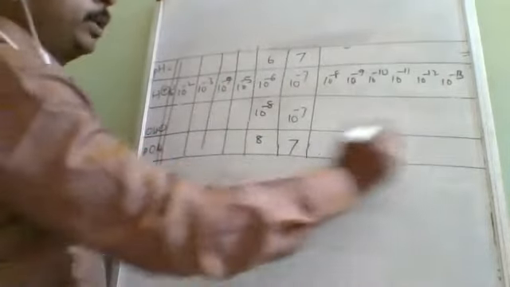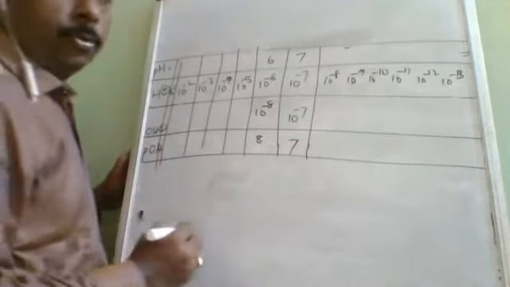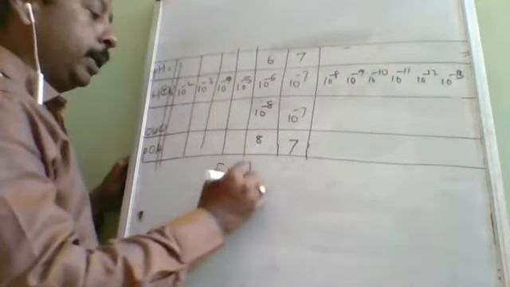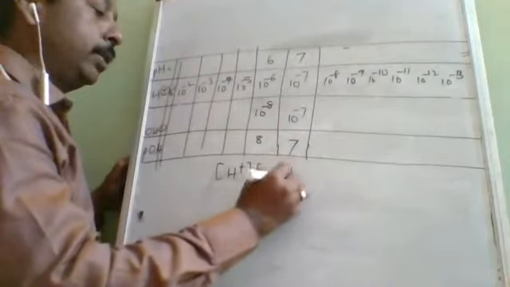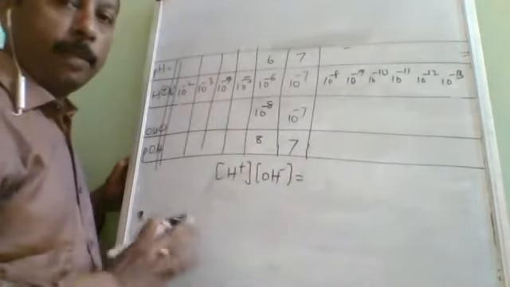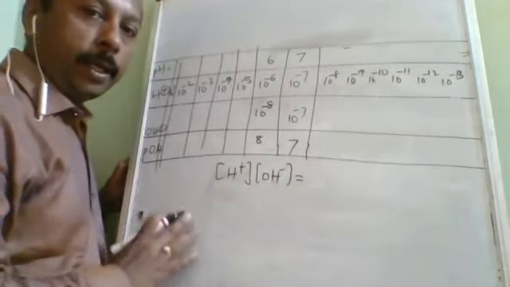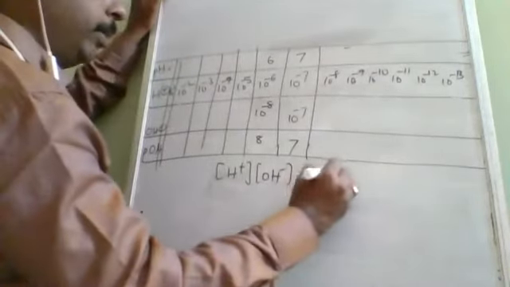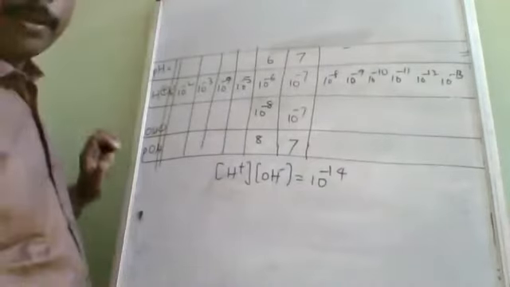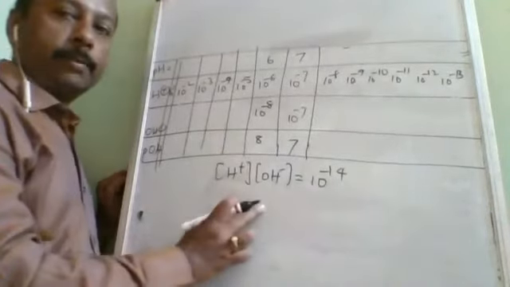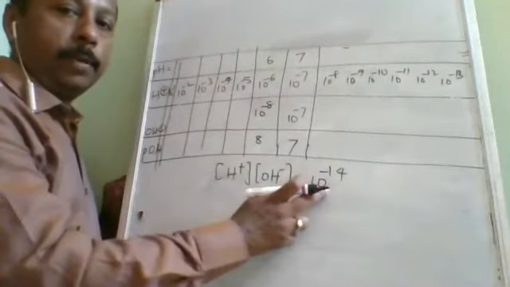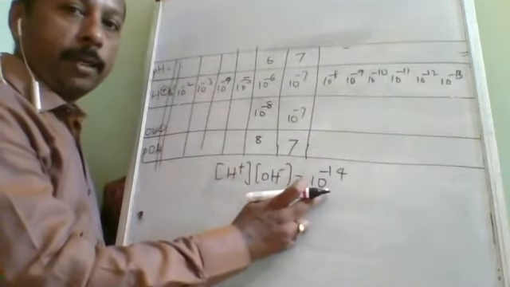So likewise, when you complete this pH scale, two things you will come to know. At any given point of time, if you multiply H plus and OH minus for the same solution, let it be acid, let it be base, for aqueous solution it is going to be 10 to the power of minus 14. Only thing, they will adjust themselves. If base is there, this will be more, this will be less, but multiplied you will get 10 to the power of minus 14.